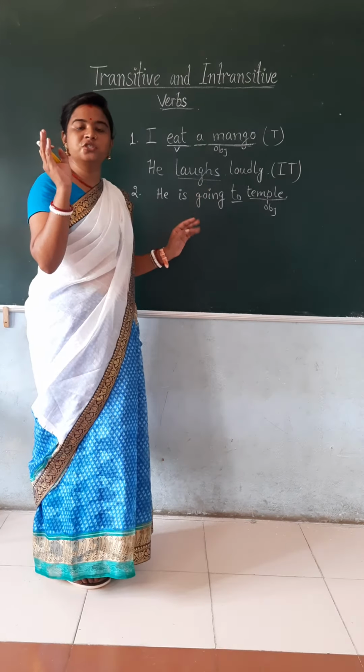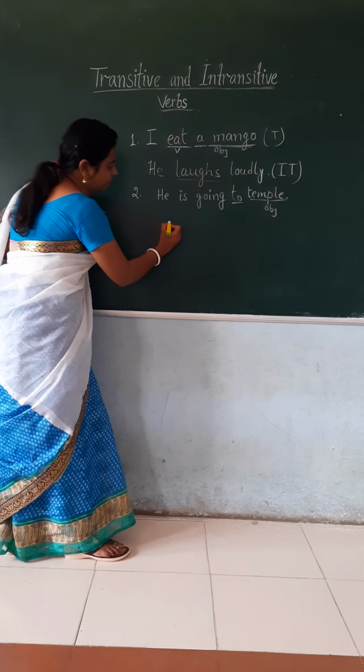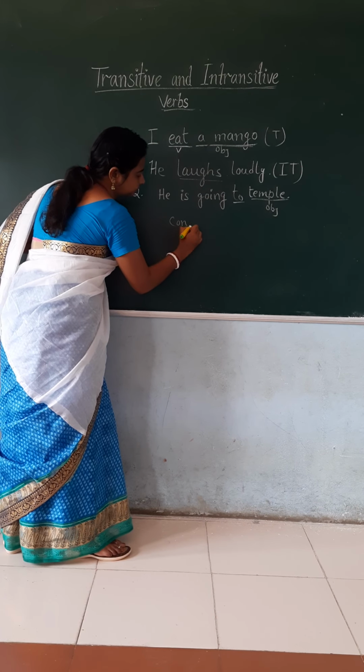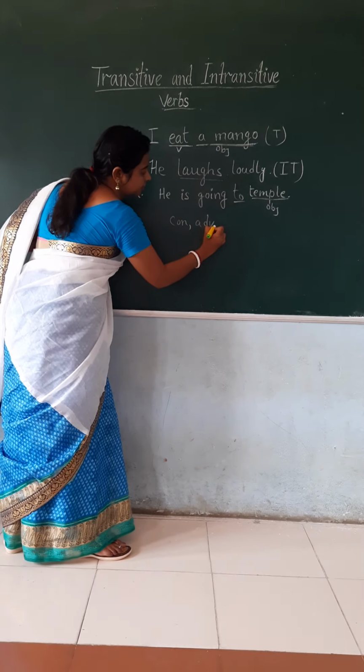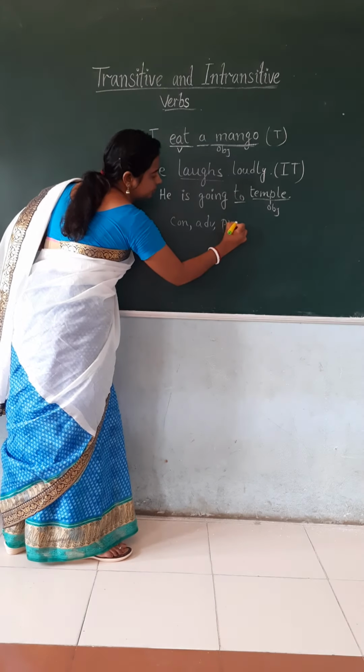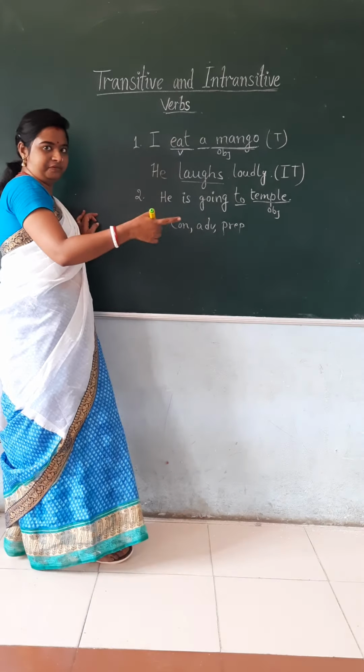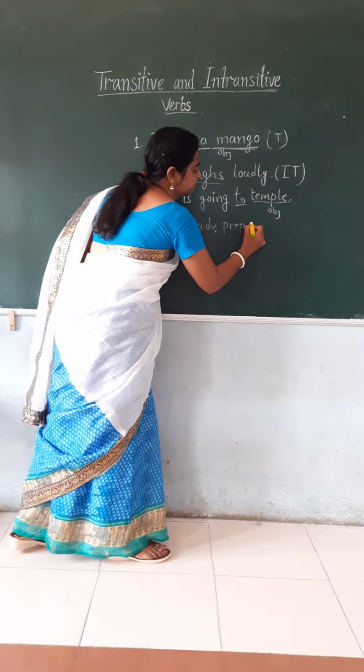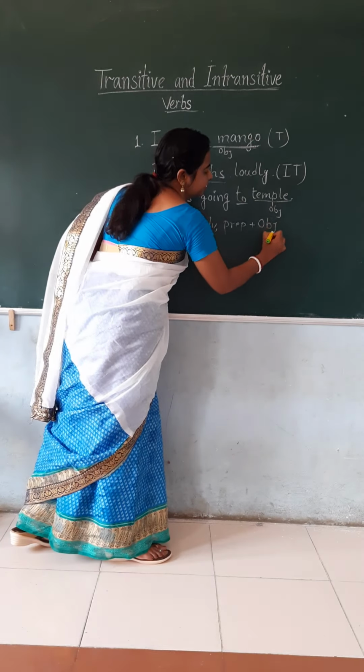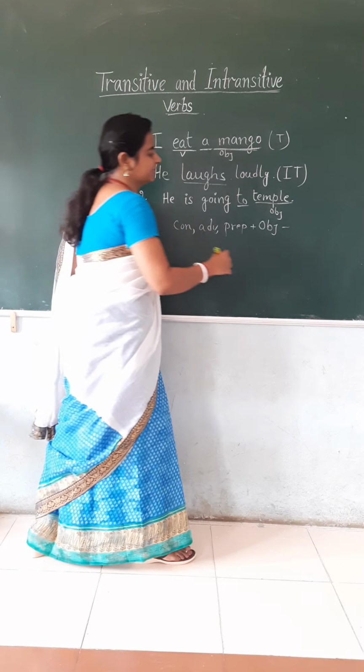Because if we use a conjunction, adverb or preposition after the verb, and after that the object comes, then that becomes intransitive.